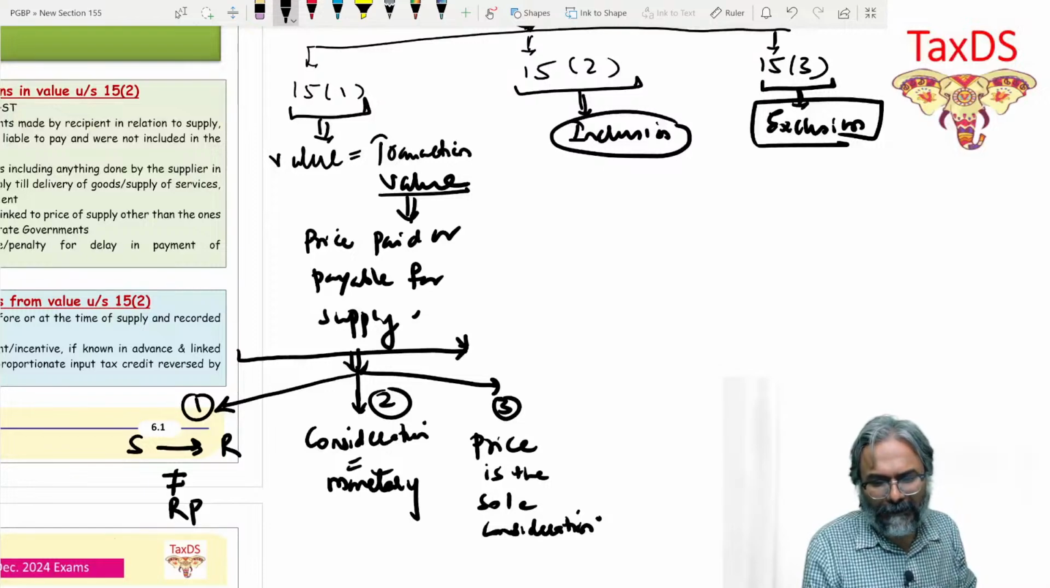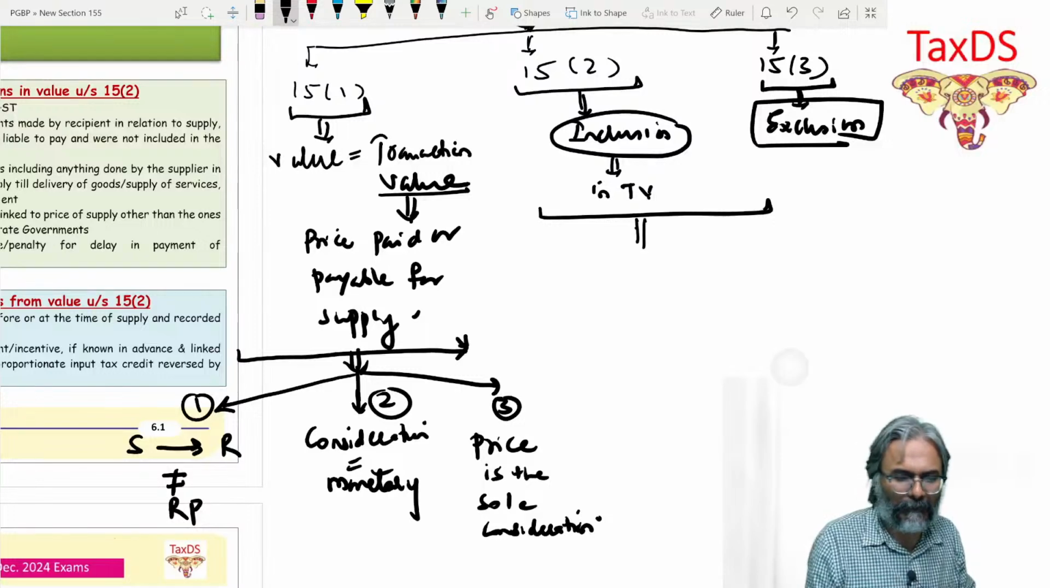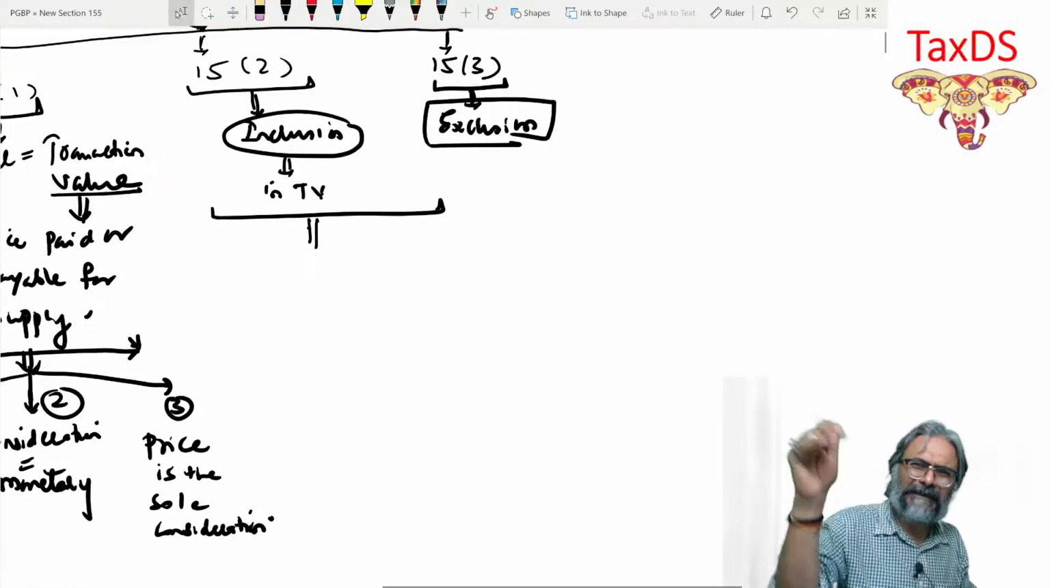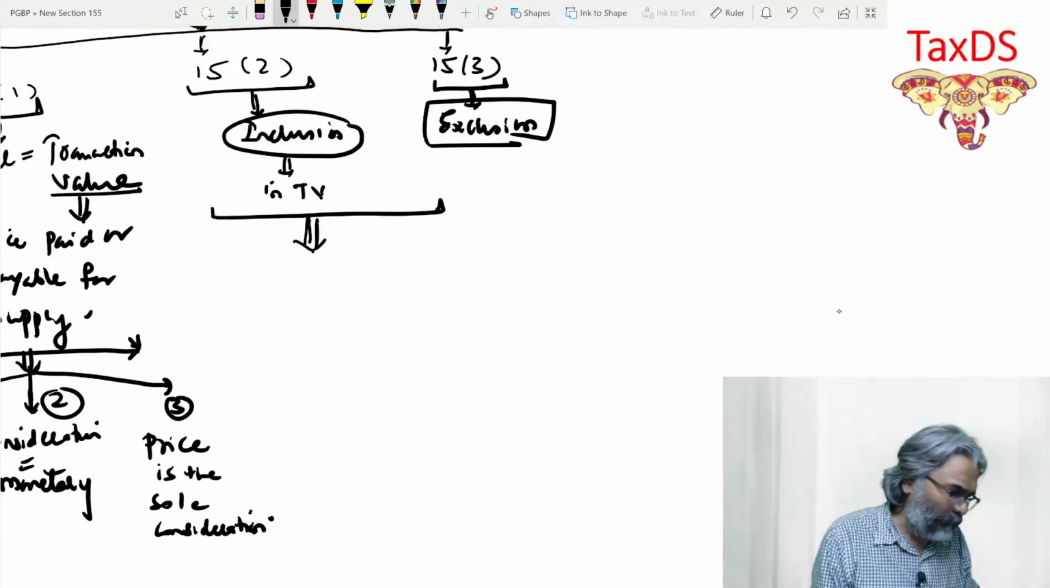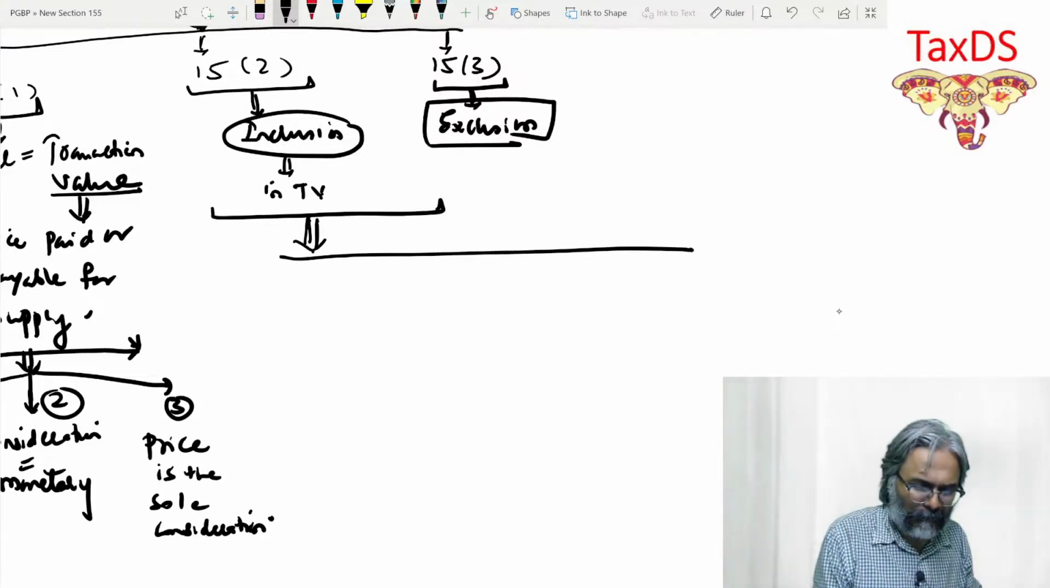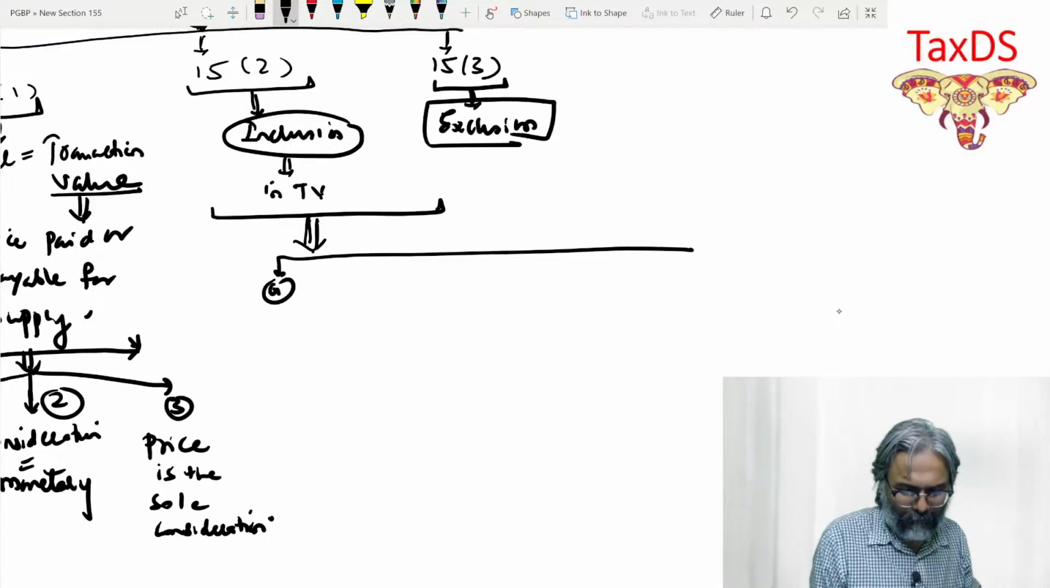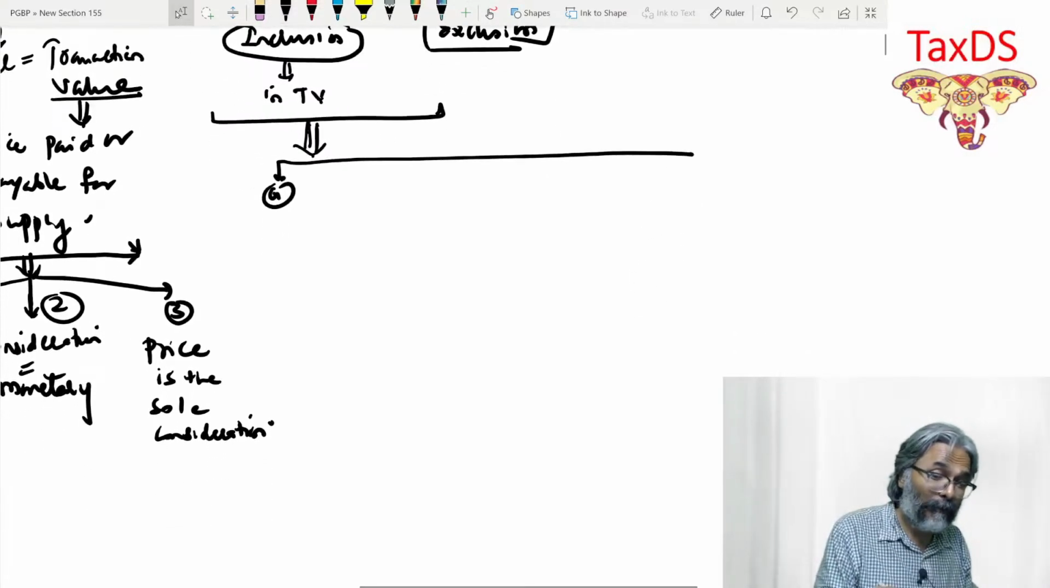So, inclusion in the transaction value. What has to be included, students? Let's take them one by one. 15.3 we will take on the next page. Just try to focus now on 15.2. As I told you, there are 5 clauses. The first one happens to be, be careful over here, something which I have already told you earlier.